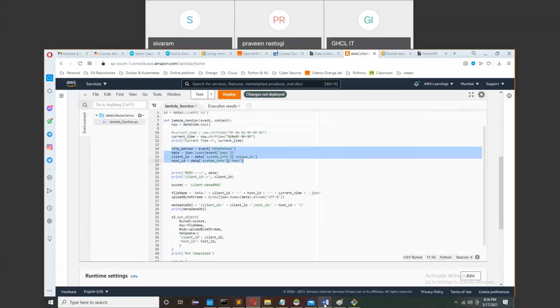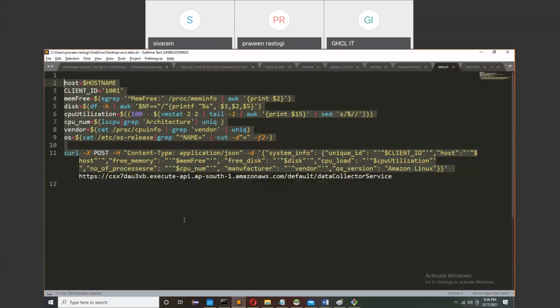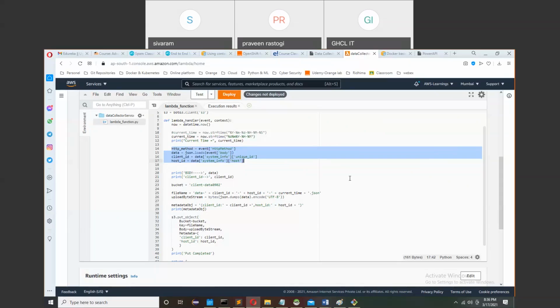This is my script, which I have explained to you. I have written this service as a post because I need to post something to the server, right? Yes, correct. Because this script is posting something to the server, I made the Lambda function a POST type API.